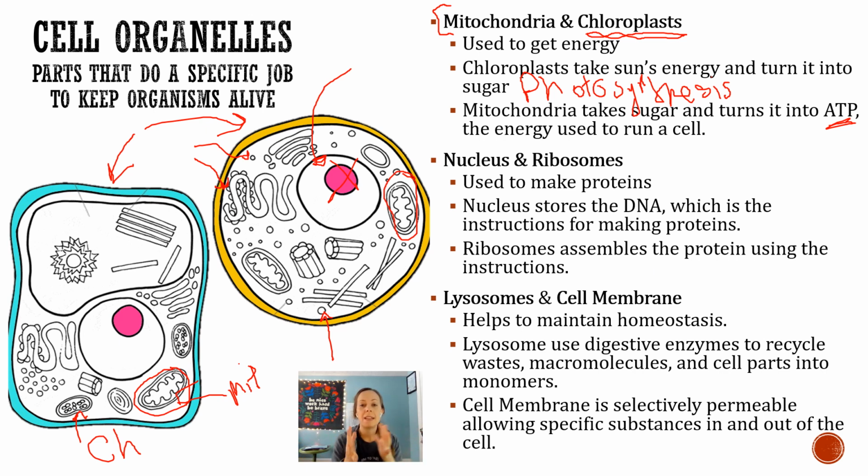Cell membrane helps us maintain homeostasis because it's selectively permeable, which means it only lets some things in and out. It gets to decide, not really, it doesn't actually have conscious thought, but because of the chemical makeup of it, it lets certain molecules into our cell and certain molecules out of our cell. And we'll talk more about that actually next week.